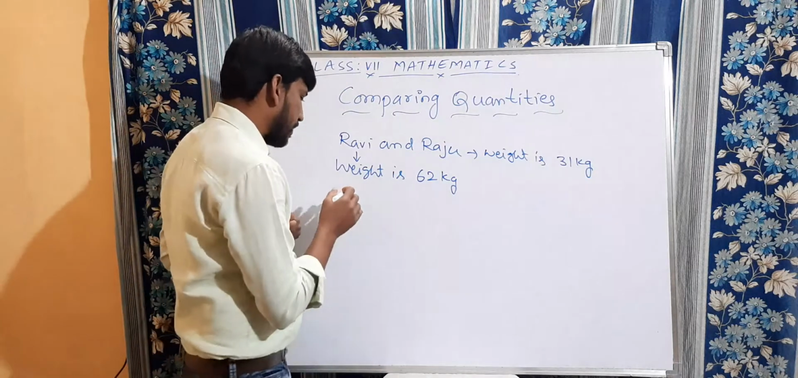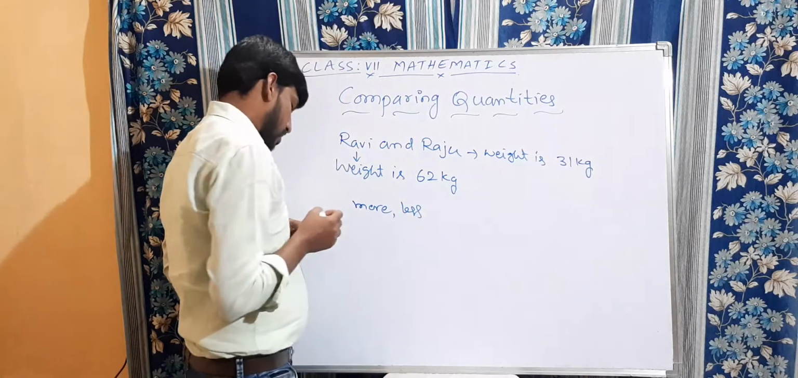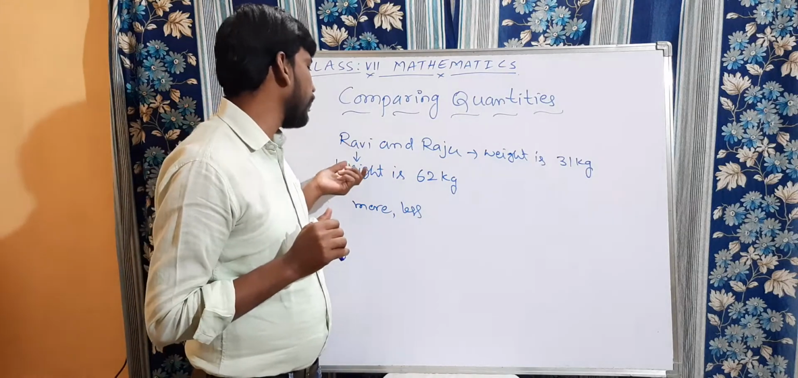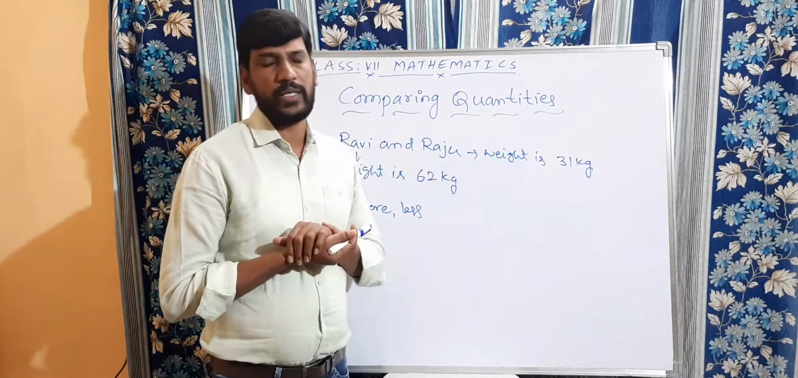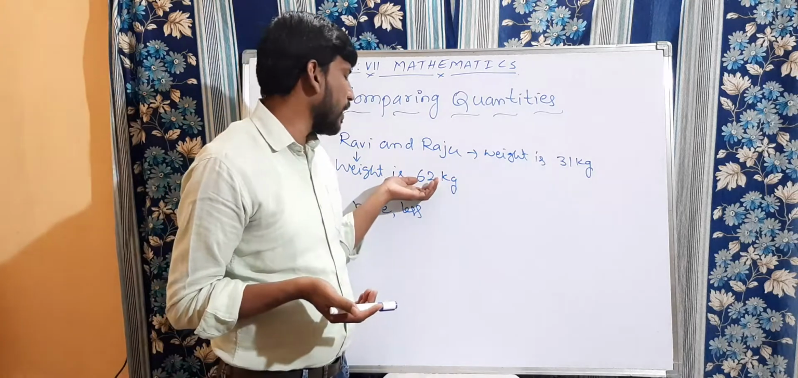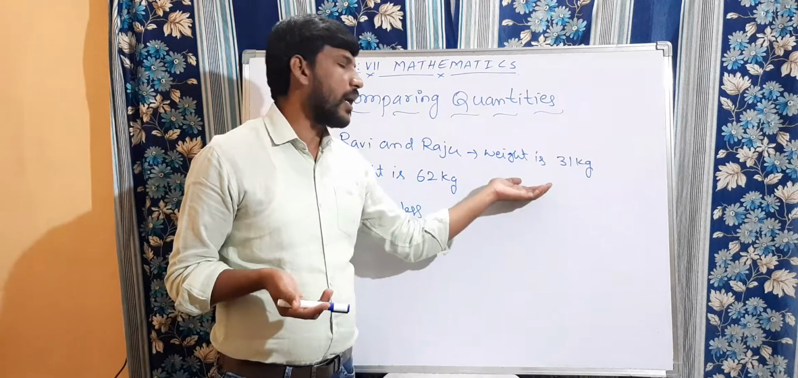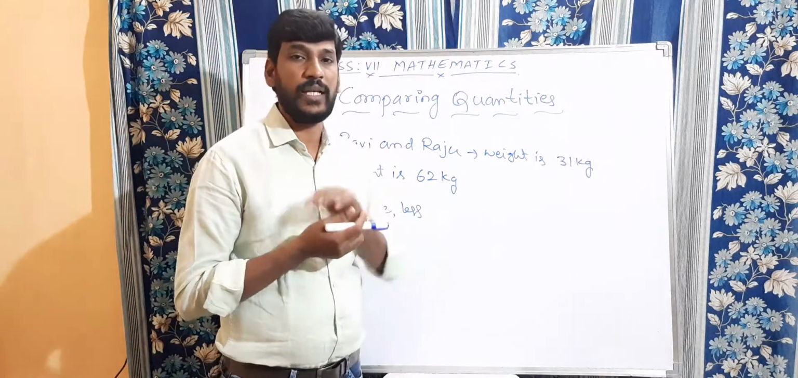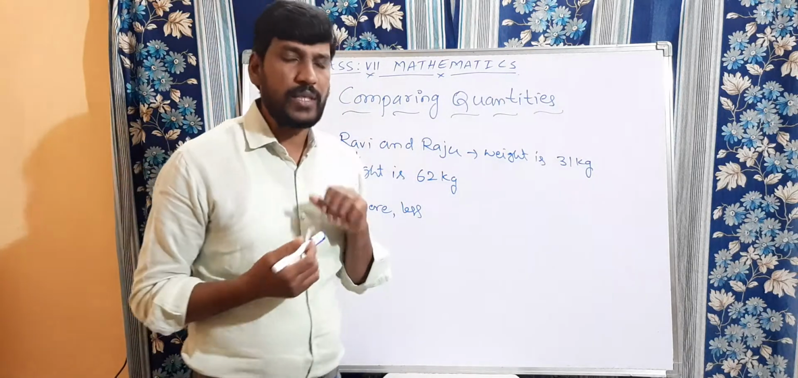Here we are using the words more as well as less. Now how can you say what the weight of Ravi is? Is it more or less when you compare with Raju's weight? Generally, by seeing these two values we can say that Ravi's weight is more than Raju's weight. How much? How many times? That we are asking here.